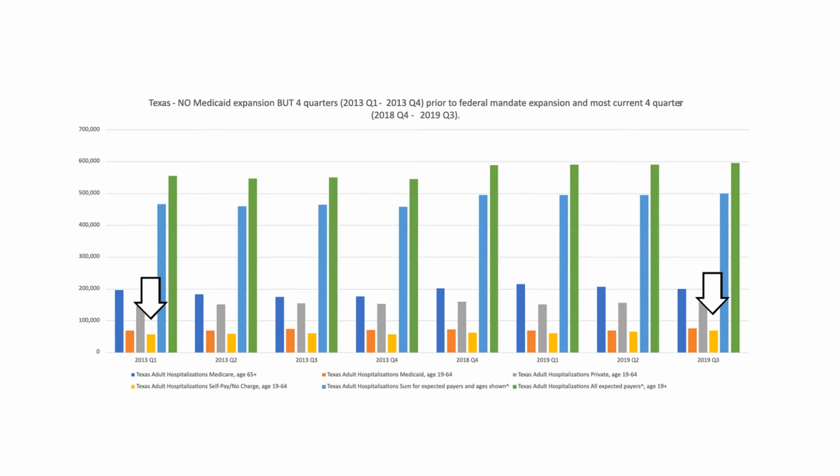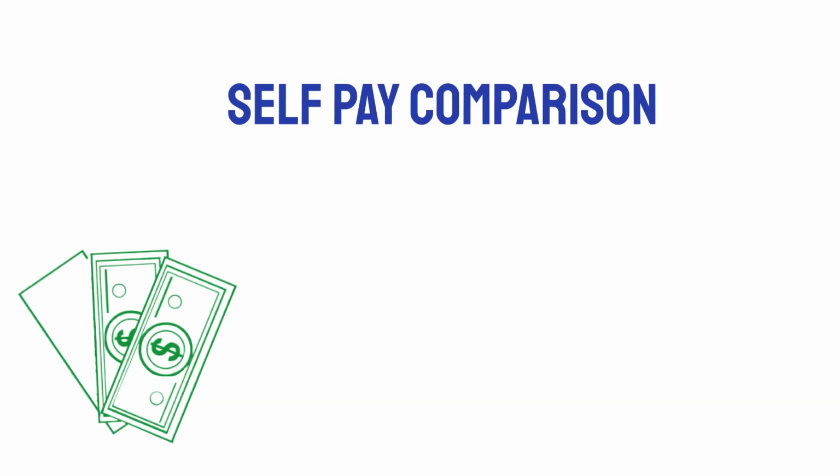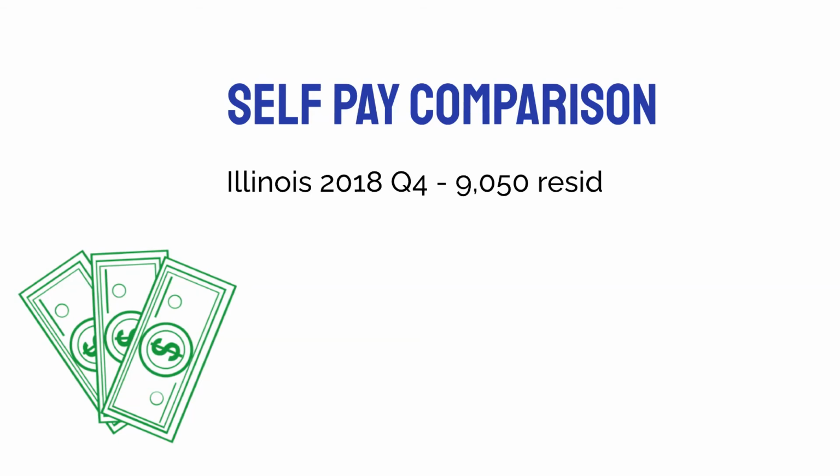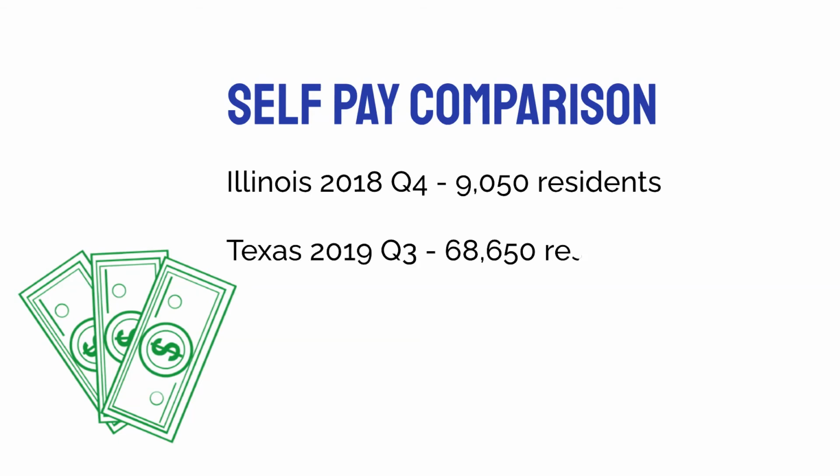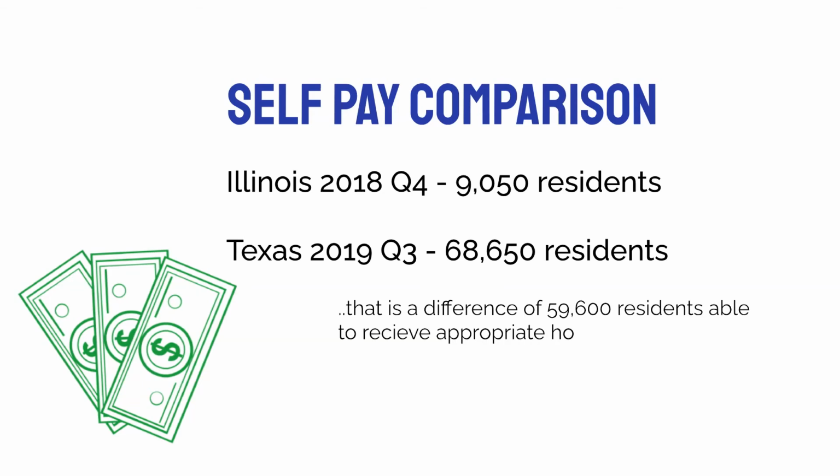Now, here's a self pay comparison between Illinois and Texas. Illinois in 2018 quarter four for self-pay was 9,050 residents. Texas's self-pay for 2019 quarter three was 68,650 residents. This is a marked difference in residents with no insurance between the two states. If you need some more breakdown, that's 59,600 difference in residents able to qualify for the expanded Medicaid program and are able to receive appropriate hospitalized care.